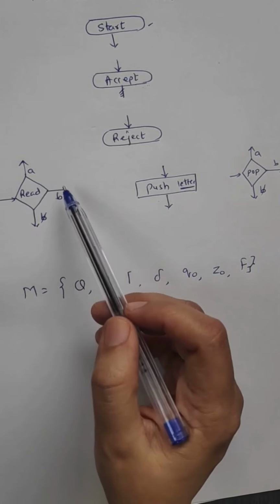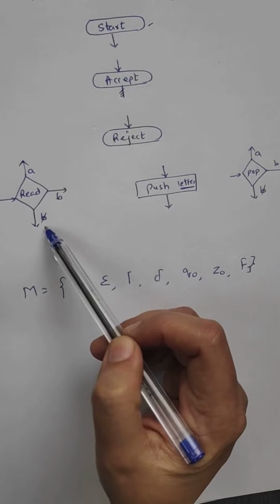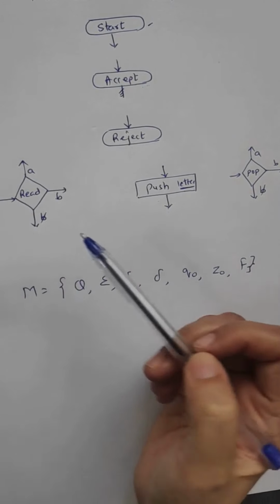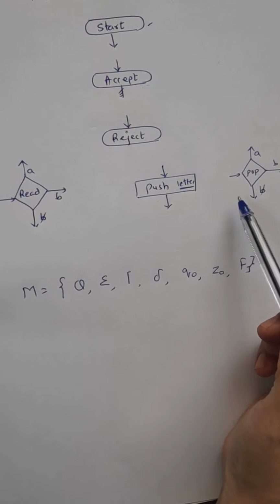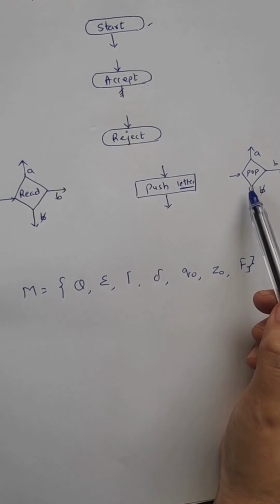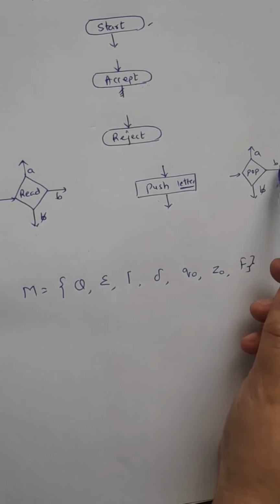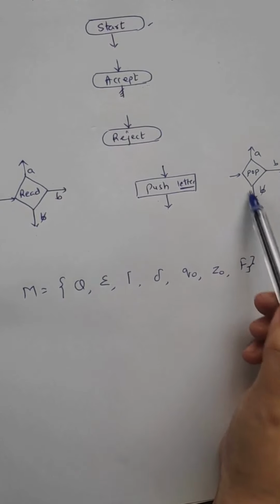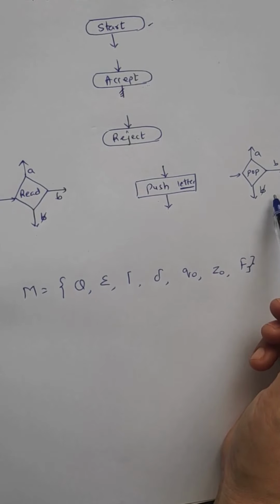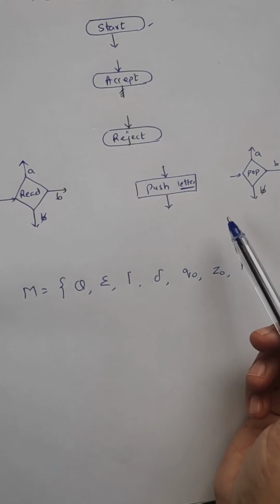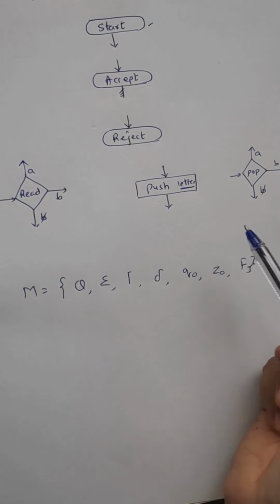Suppose we have three input symbols, that is A, B and blank. In that case we can have multiple outgoing paths from the read state. The next is pop. When we want to perform a pop operation from the stack, we can receive A, B or a blank if these are the sigma that we have designed. So these are the things that we'll be using for creating the push down automata.